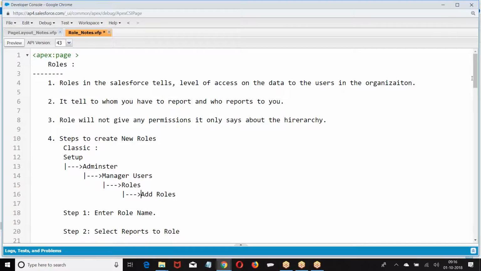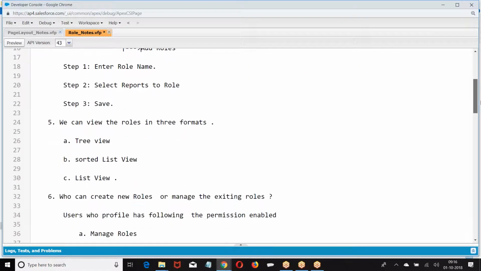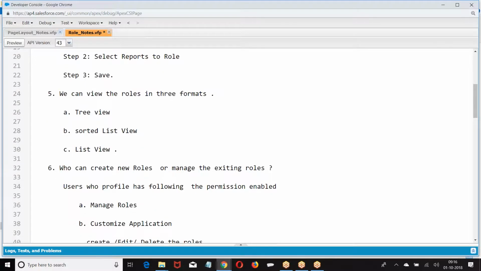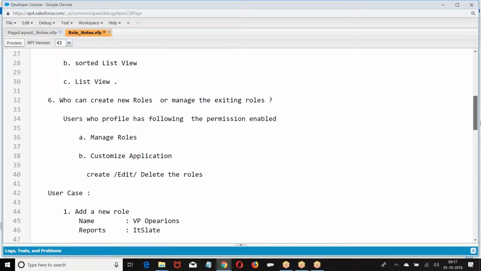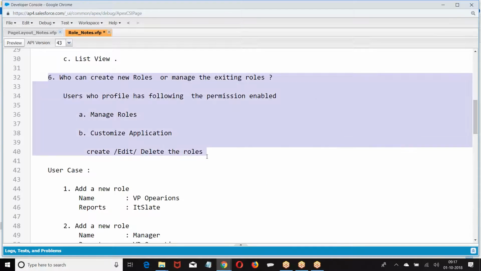Set up, Administer, Manage users, Roles, Add role. Enter the role name, select reports to role, save. We can view the roles in three formats: tree view, sorted list view, list view. Then, who can create or manage the roles? We need to understand this extra permission. We'll see it later.